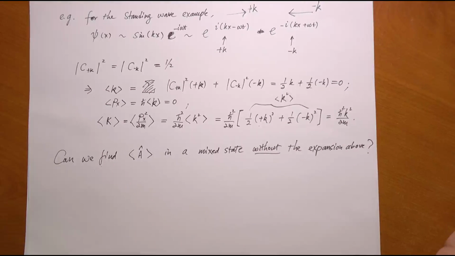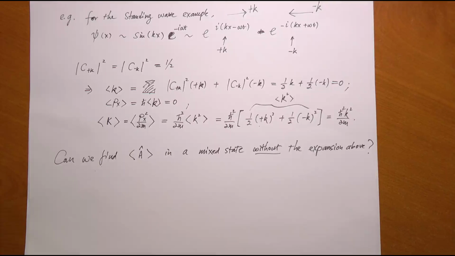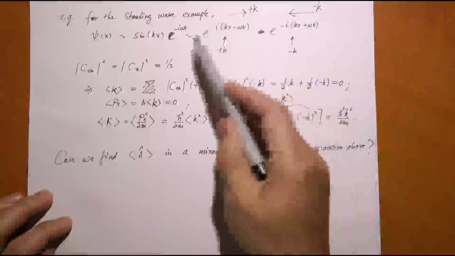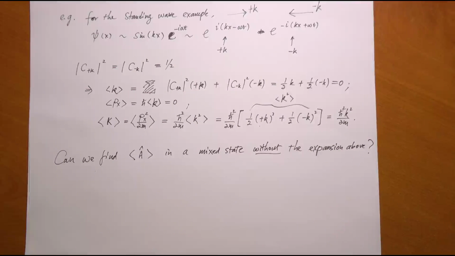But it is not always convenient to decompose a wave into a whole bunch of pure states for a given variable. We did that with a very simple example. This is easy to do. But can we possibly find the expectation value of a certain physical observable A without going through the decomposition process? Well, it turns out there is a way to do that.